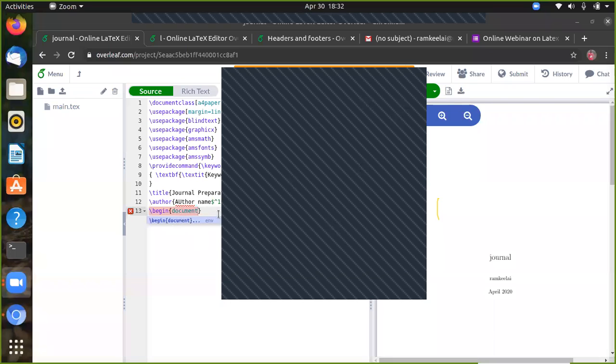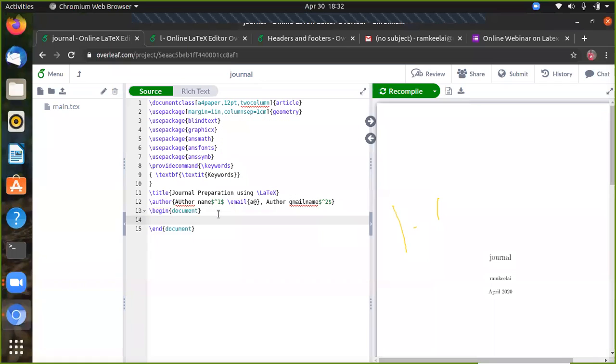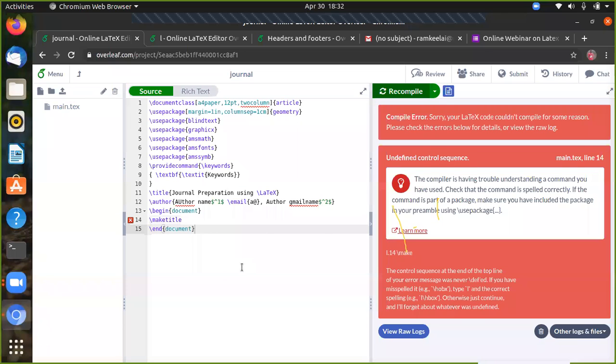Okay, now we can define the make title. Make title, yesterday we discussed. So anything we can start. So now we can compile this. If we have any errors, we can find out. Okay, undefined control sequence. So here it's a problem, I think so.